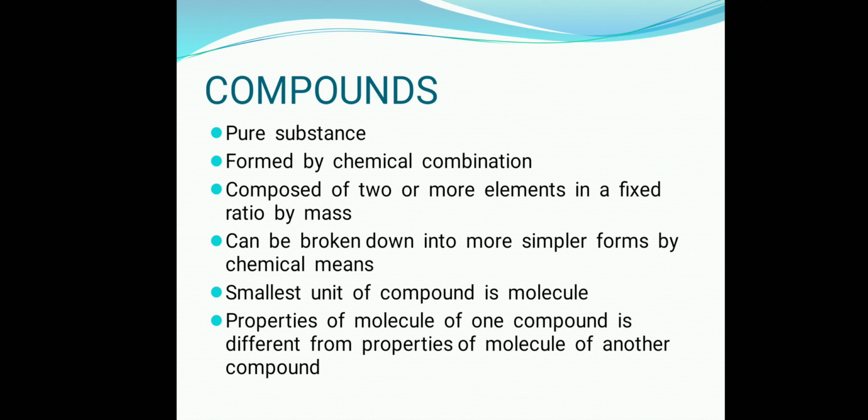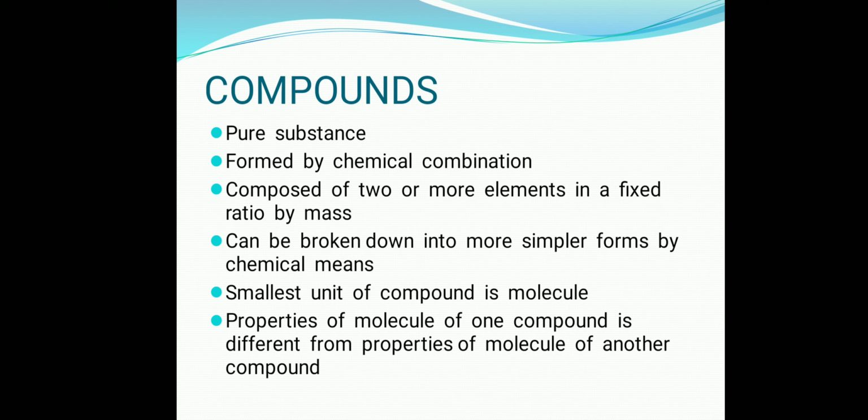For example, water is a chemical compound. So water is composed of two elements, that is hydrogen and oxygen. What is the atomic ratio of hydrogen to oxygen in water? If you know the formula, it is H2O. So the atomic ratio of hydrogen to oxygen in water is 2:1. So two atoms of hydrogen will be chemically combined with one atom of oxygen to form water.